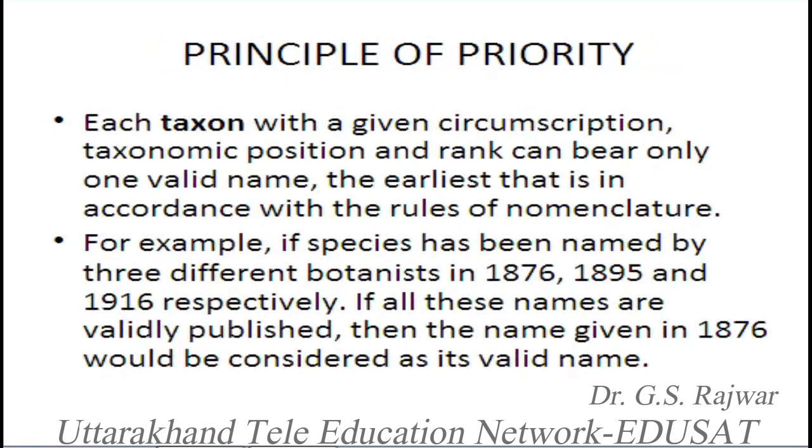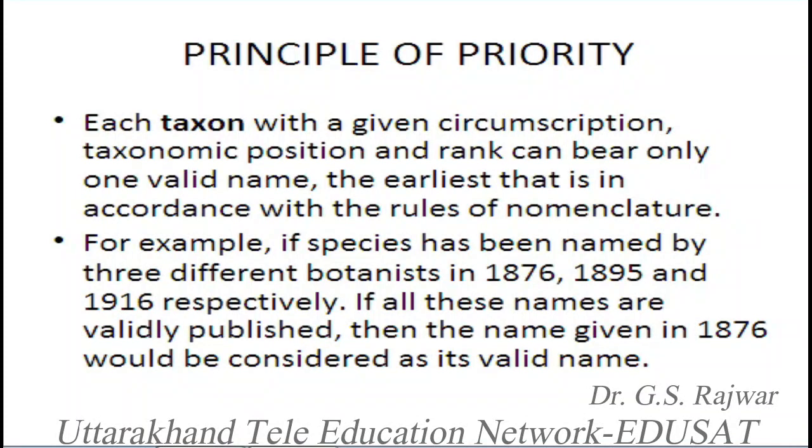Now we shall take certain rules which are in the syllabus of the undergraduate courses in most of the universities. The first important rule is the principle of priority, as the name indicates. Priority means on the basis of first published name. Taxon, I told you, is a category or a rank of a classification. So it may be division, phylum, class, order, family, subfamily, genus, subgenus, species, subspecies, variety, and so on.